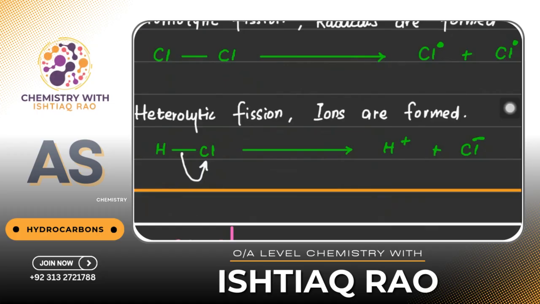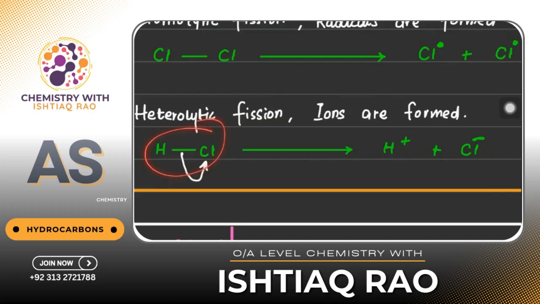You are stronger, I'm weaker, and you say I will only give you 20,000 out of 50, because you are going away without any prior information. So I got 20,000 and you got 80,000, right? Same, it's called heterolytic, unequal distribution.